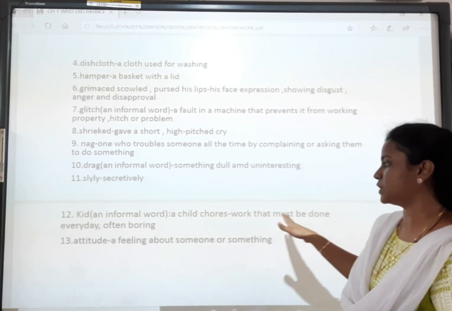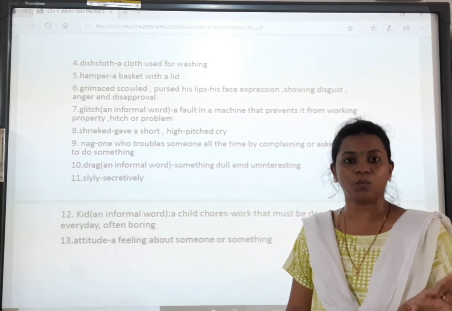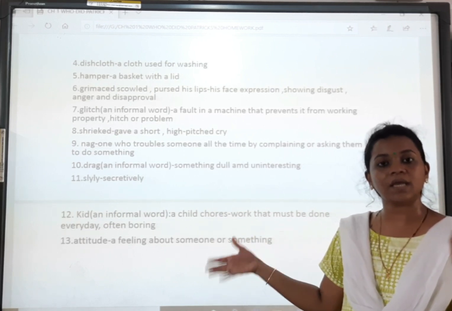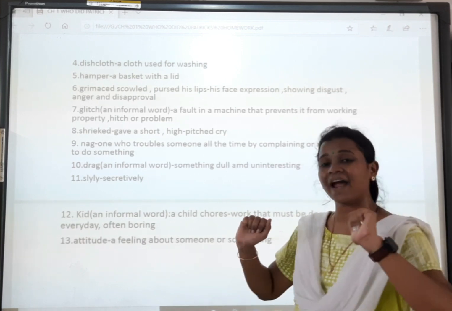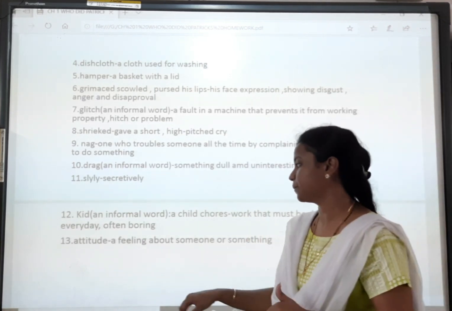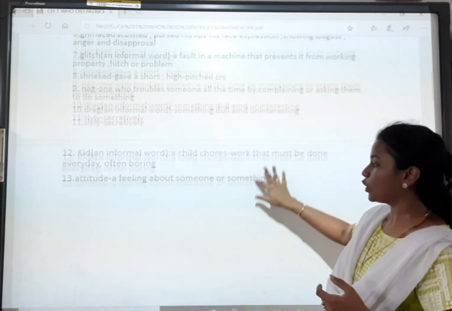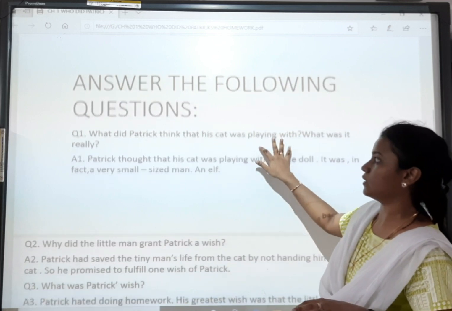Course work that must be done every day, often boring. That coursework I explained in the textbook also, that you always have to keep doing your work regularly, and it becomes boring for children. Attitude, a feeling about someone or something. What you feel about someone or something is your attitude.